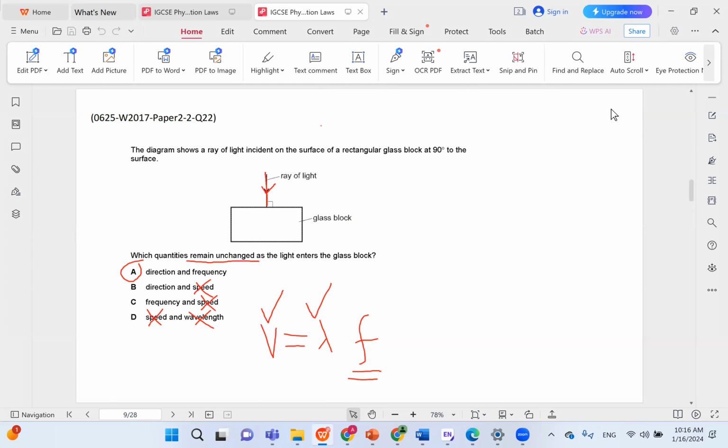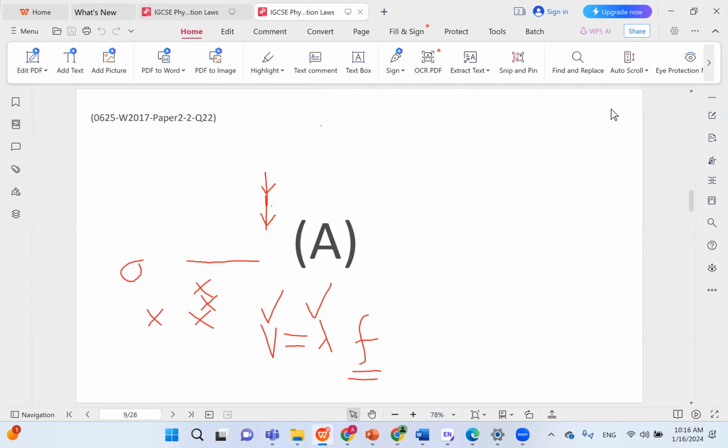But here the angle of incidence is 0, so the angle of refraction is 0 as well. So it's just going to continue in the same direction. No bending will occur, but V and lambda will still change. So anyway, the correct choice here is choice A, direction and frequency.